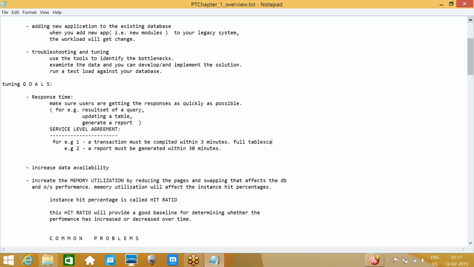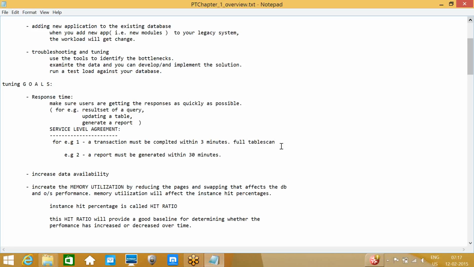We need to check full table scans immediately. If it is a full table scan, it will take more than 1 or 2 minutes based on the data. At that time we need to think of index creation.